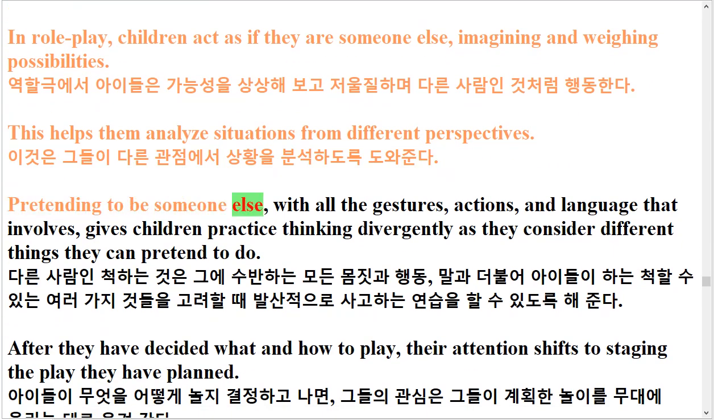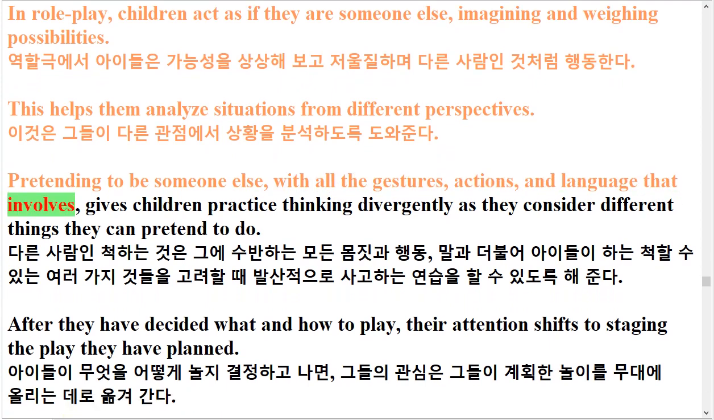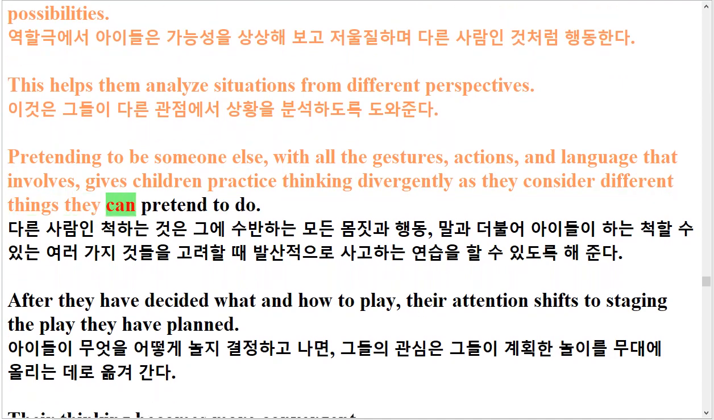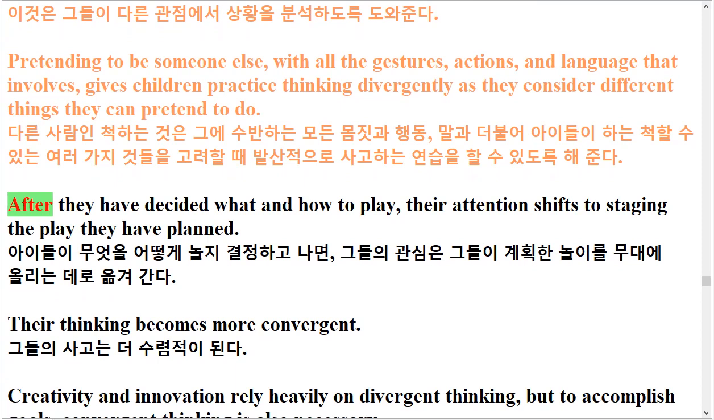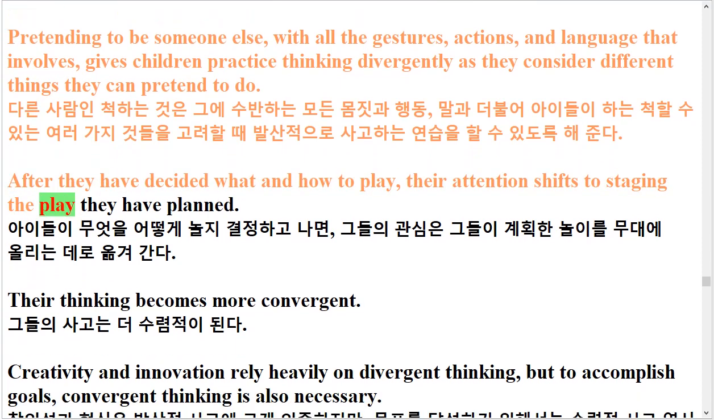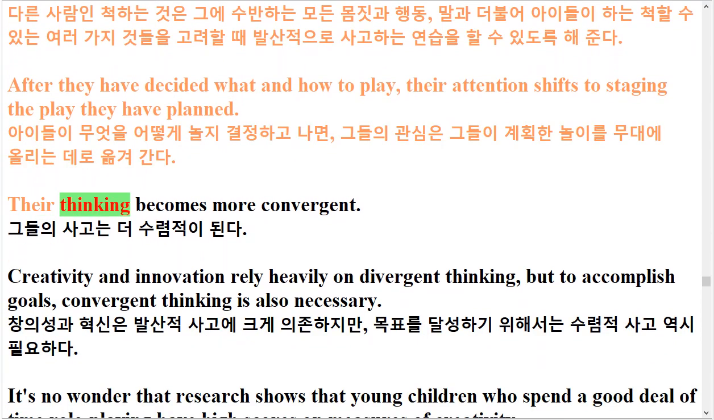Pretending to be someone else, with all the gestures, actions, and language that involves, gives children practice thinking divergently as they consider different things they can pretend to do. After they have decided what and how to play, their attention shifts to staging the play they have planned. Their thinking becomes more convergent.